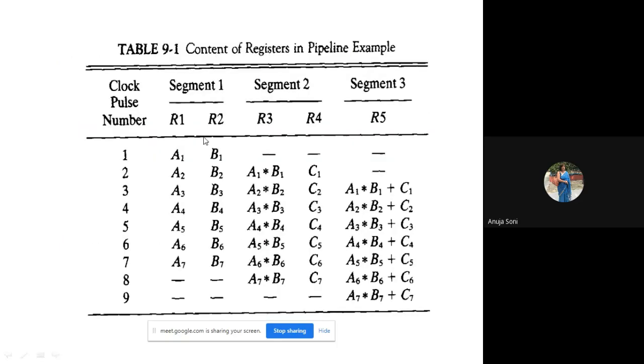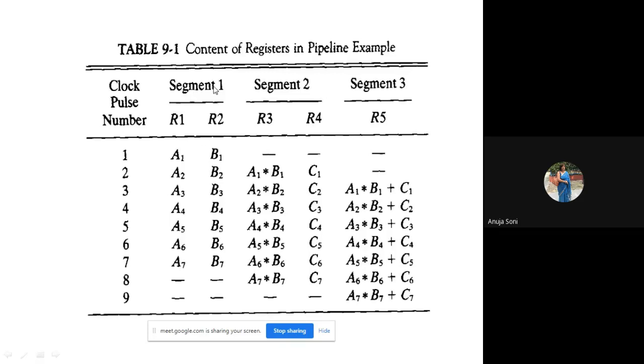It starts from the first set of values of the variables A1 and B1, and the first segment performs its activity. It transfers the value of A1 to R1 and B1 to R2. Now in the second clock pulse, once this has been moved into R1 and R2, multiplication will take place and the second segment will start working. Whenever the first segment is done with its work, this set of data is transferred to the second segment, and the first segment is free to process the next activity.